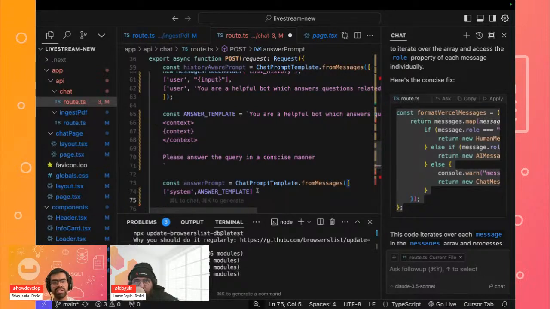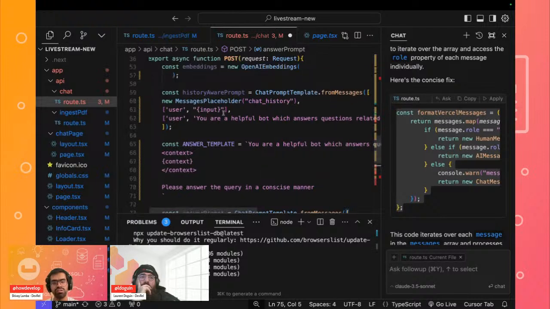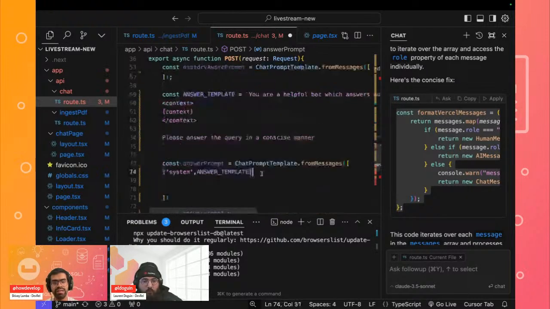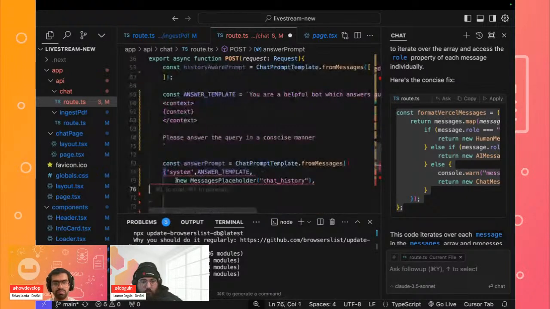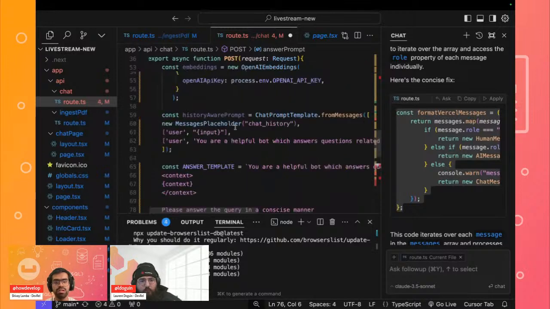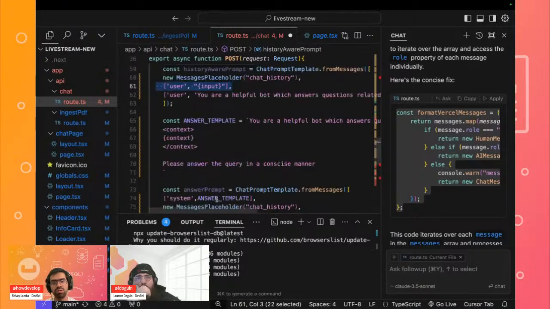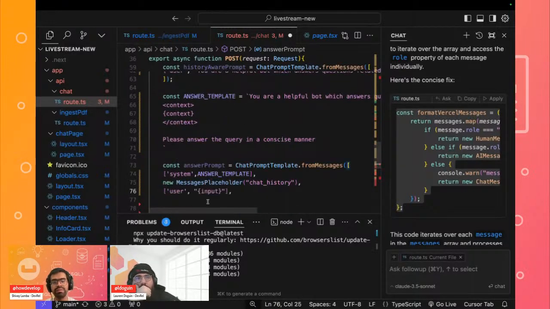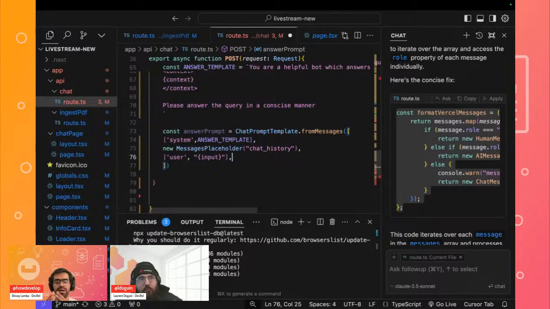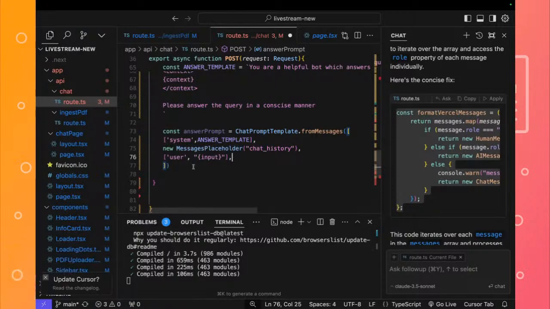And then we'll create a new message object over here so that it's part of our chat history. And we'll finally pass our user input. So this should be closed. In this case, we can just quickly copy this over. These are the expected responses, based on the user response each and every time, that we are generating this answer prompt. And now I think we are good to go.